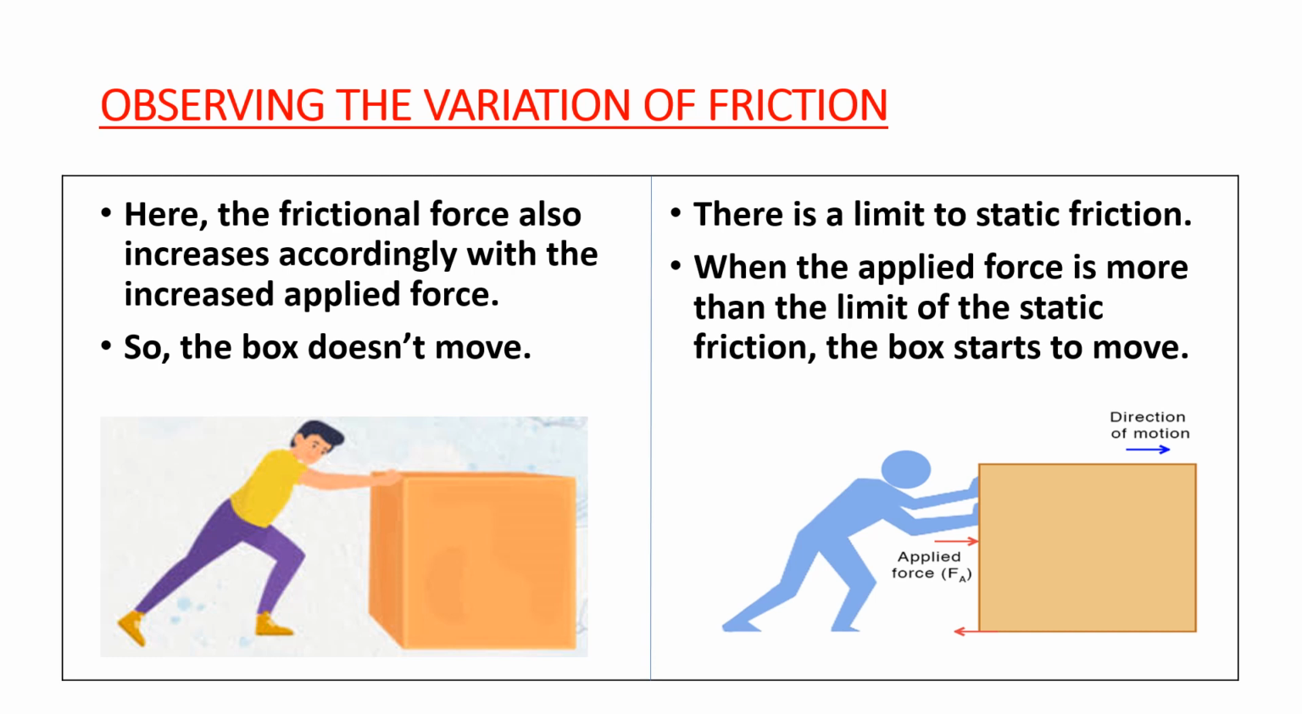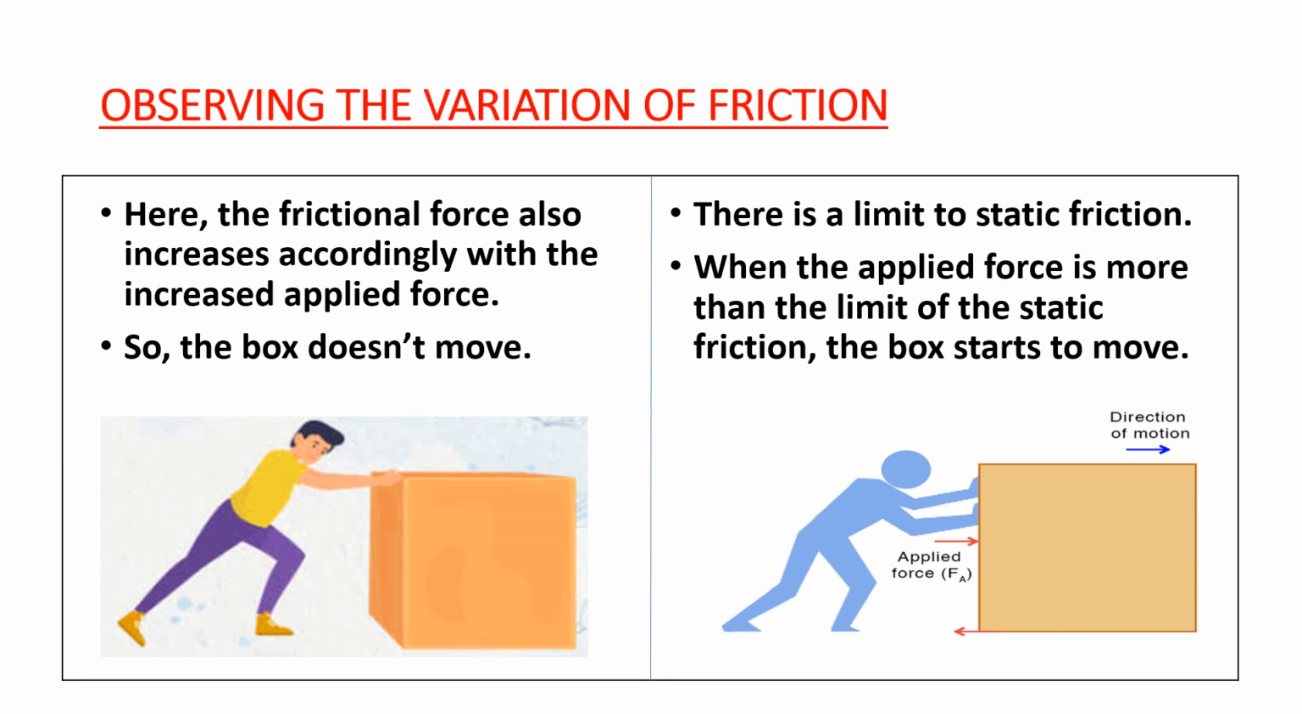Now see the second one. Here the person is applying more force. We already learned that there is a limit to static friction. If a body is at rest, which friction is acting there? There is static friction. We already learned that there is a limit to static friction. When will the box move? When the applied force is more than the limit of the static friction, the box starts to move.